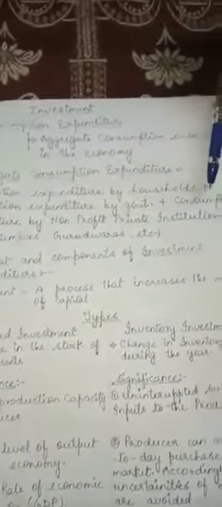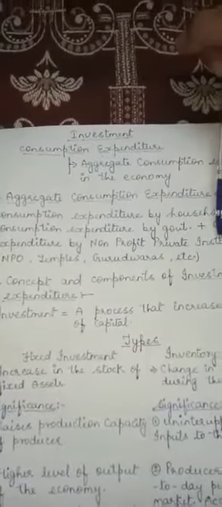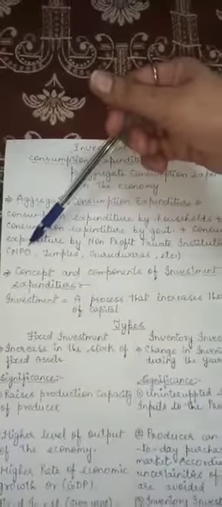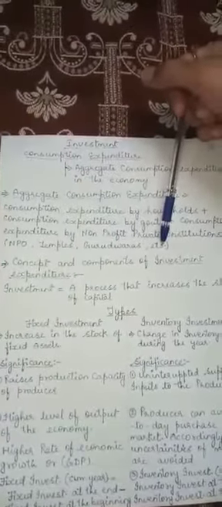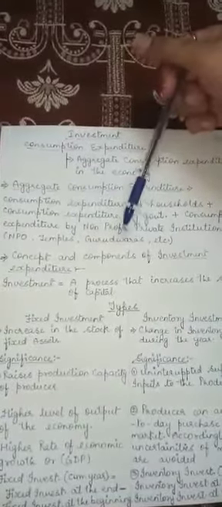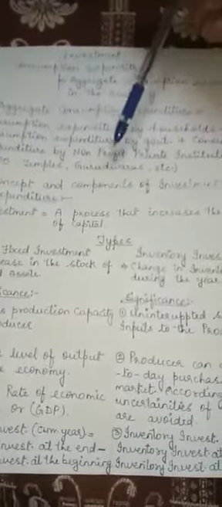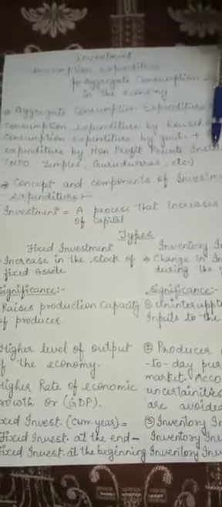Now the third one is consumption expenditure by non-profit private institutions, in which we include the non-profit organizations, temples, gurudwaras, etc. Temples and gurudwaras usually organize different bhandaras, and the expenditure on these bhandaras is borne by the temples and gurudwaras. So this is called the consumption expenditure by non-profit private institutions.